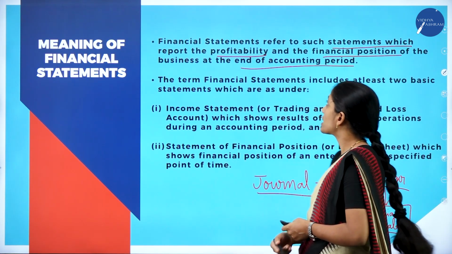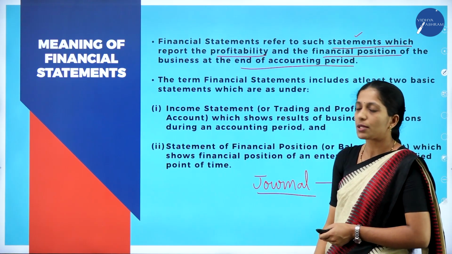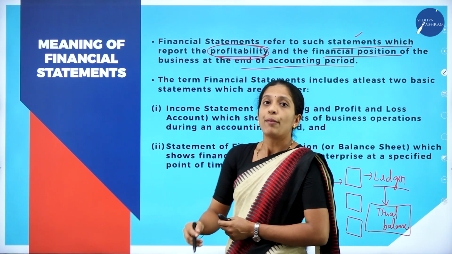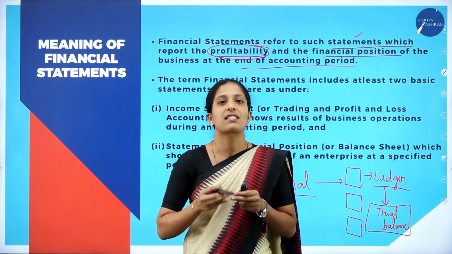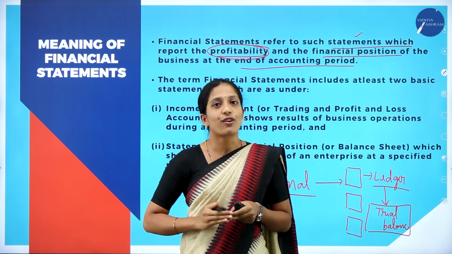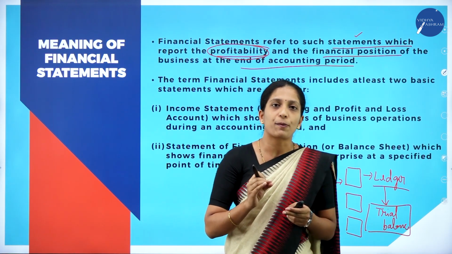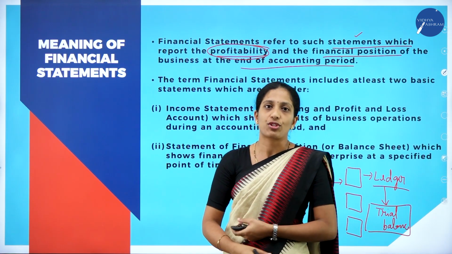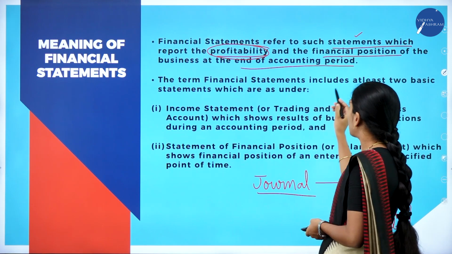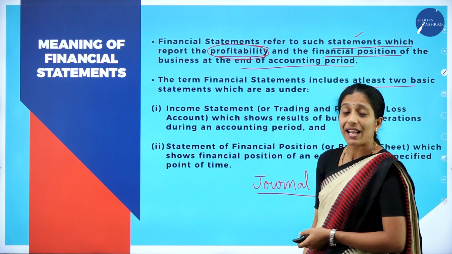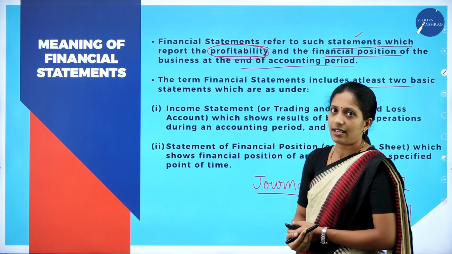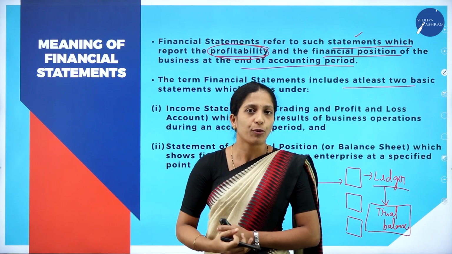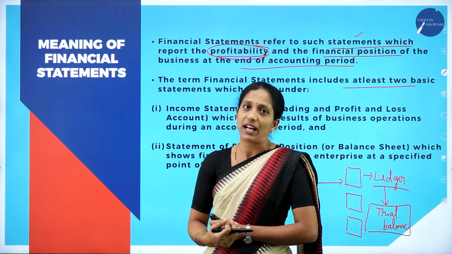Now what is this financial statement? It is a statement which is prepared in order to know the profitability of the business, that is, to check whether the business is in profit or loss, as well as to know the financial position. Financial position means knowing the assets and liabilities of the business at the end of the financial period. The term financial statement includes at least 2 basic statements which are as under. So what are the basic financial statements we have to prepare at the end of the financial year?